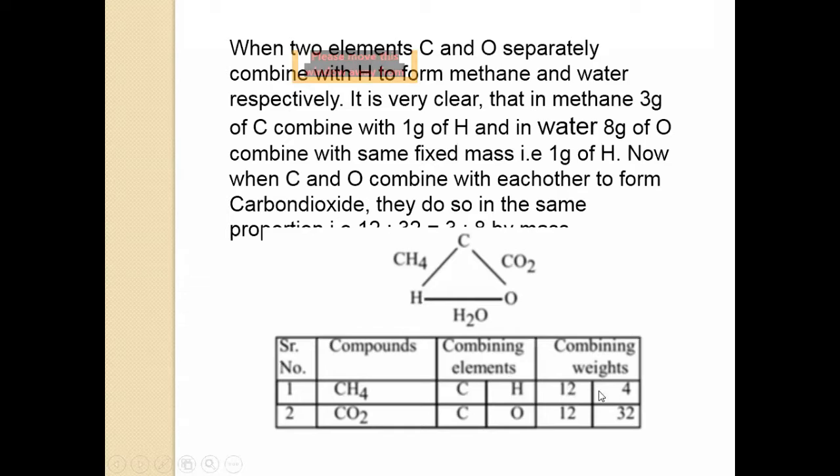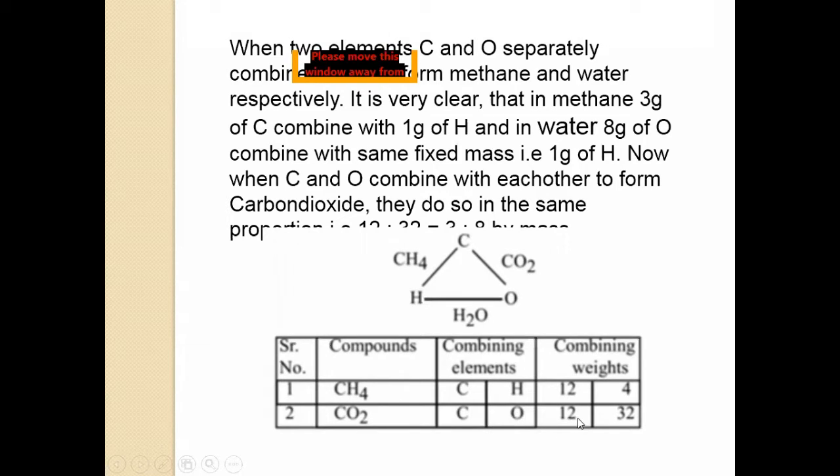The combining weight is 12 and 4: the weight of carbon is 12 and the weight of hydrogen is 4. In another example, carbon dioxide, the combining elements are carbon and oxygen.